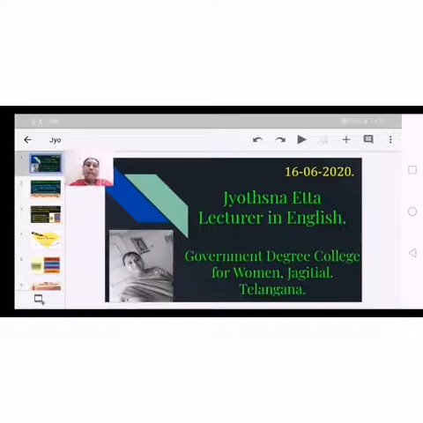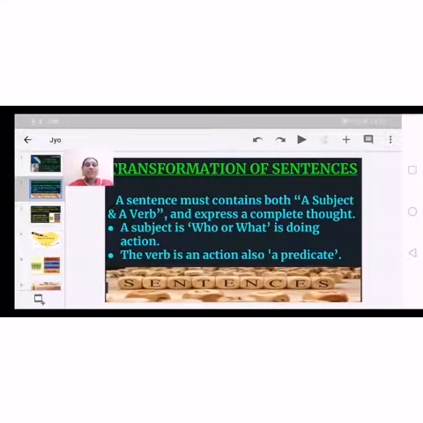Okay, and let's move to today's topic: transformation of sentences. First and foremost, as we just discussed, a sentence is a combination of words, and now I can mention that the structure of a sentence is subject, verb and object.